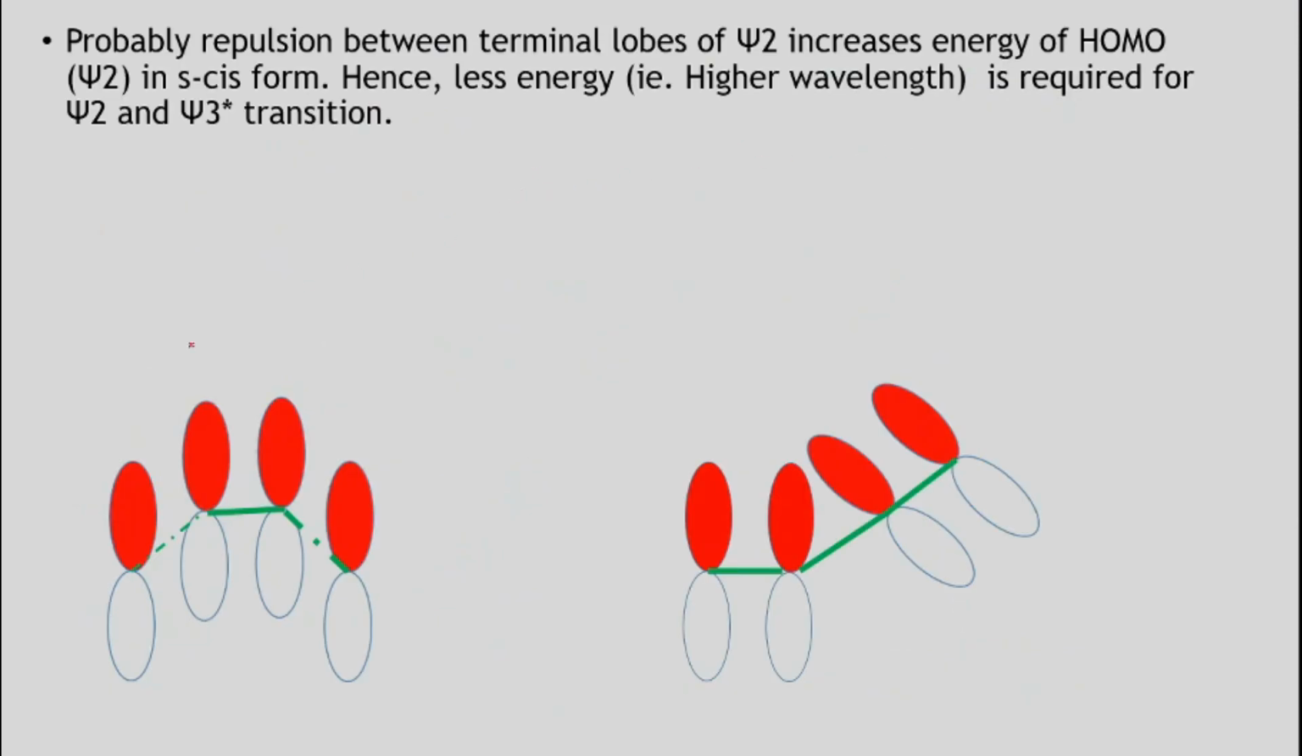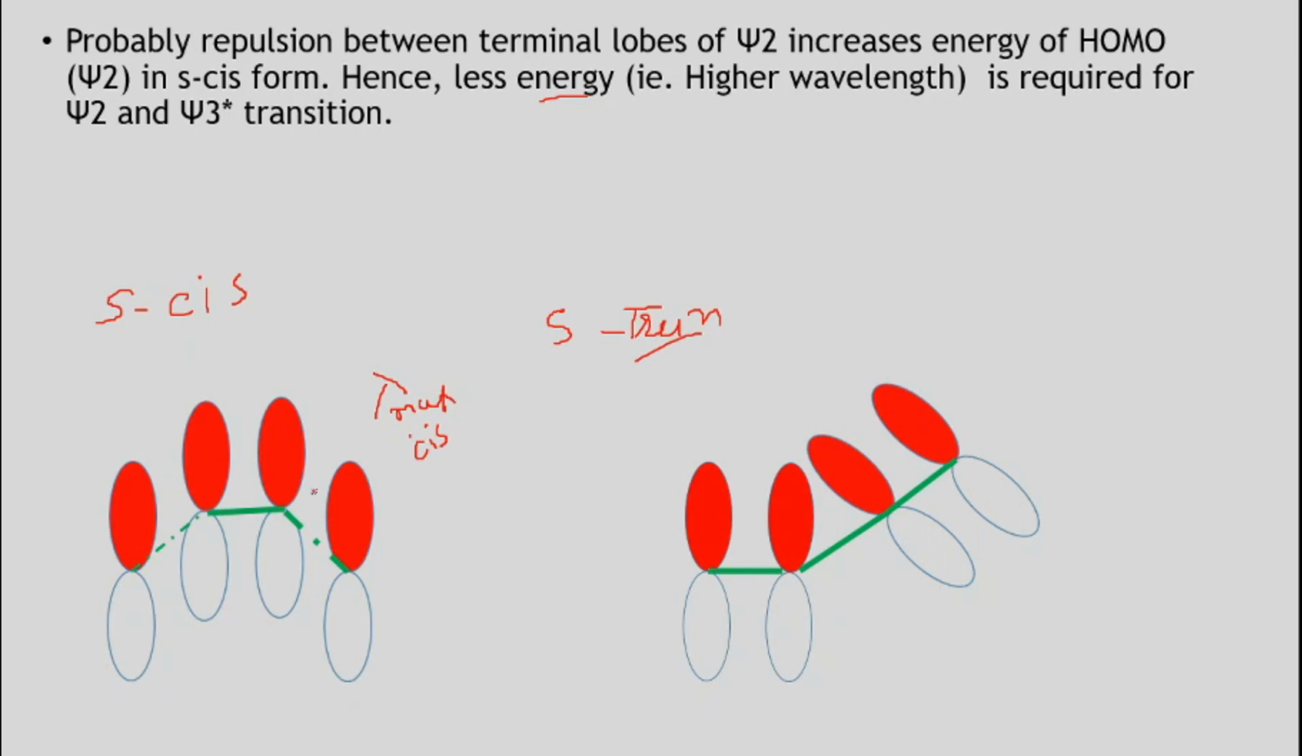Now, one more example, one of the most important questions: in which do we get the highest lambda max, cis structures or trans? This one is trans, and this one we can consider as cis. Whenever the double bonds are cis, as mentioned here, repulsion between the terminal lobes of Psi2 increases the energy of HOMO in the cis form, so less energy is required for the migration of electrons, and that's why the lambda max of cis is higher compared to trans.